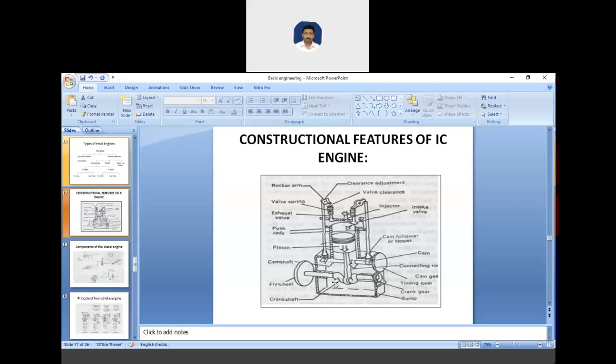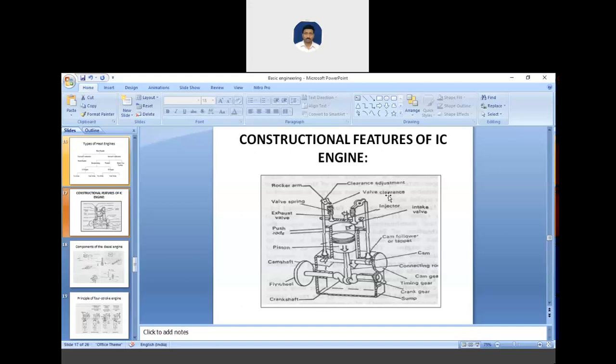So after this we have the valves. Here upside you can see valves. What are valves used for? They allow the air to enter into the cylinder and exhaust the gas. Air enters through the valves and here we can also exhaust the gas and let it escape from the cylinder. These are the valves. Then we have the camshaft. The valves are operated by the action of the camshaft, which separates the cam for inlet and exhaust valve. These are the parts of the IC engine.